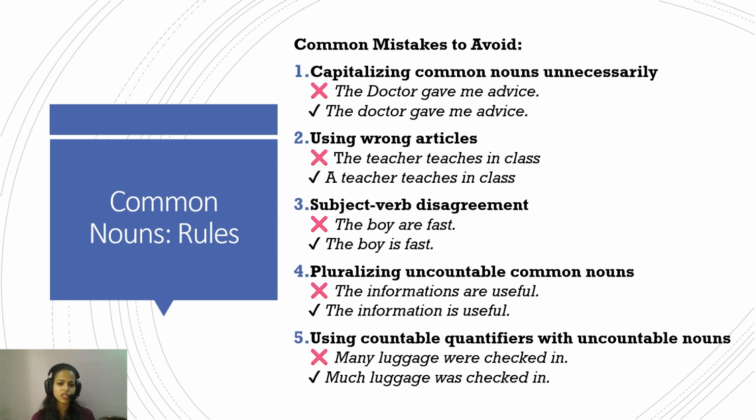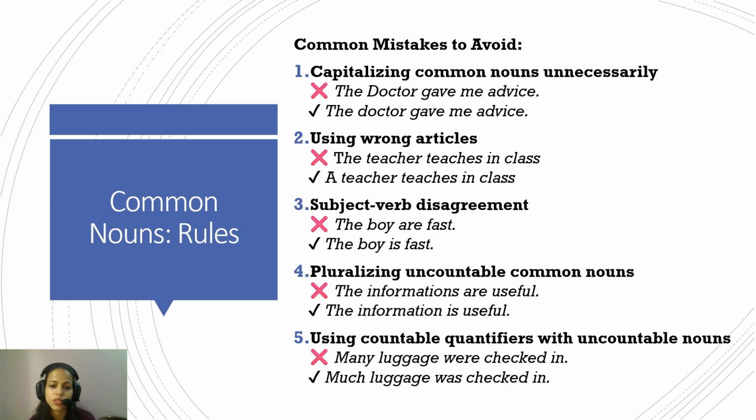So if somebody asks a generic question, say some aliens come to the earth, and the alien asks, okay, what does a teacher do? And you say, a teacher teaches in the class. So it's a very general thing. In the general situation, in case of any general noun, you use a and not the, because the is reserved for a specific condition. So this is one common mistake that one must avoid.